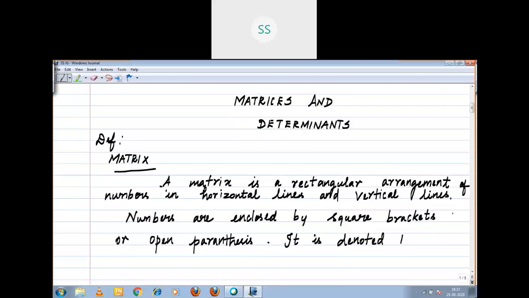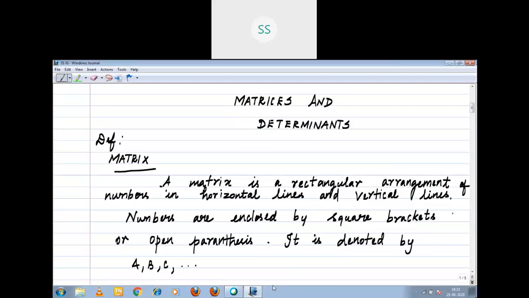It is denoted by capital letters A, B, C, etc. It is denoted by any capital letter.